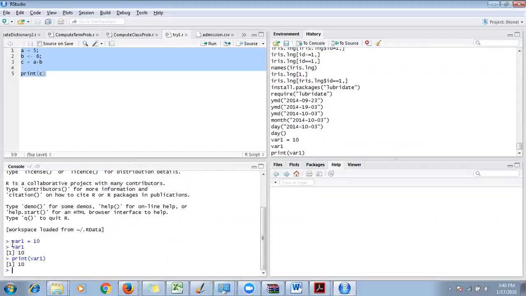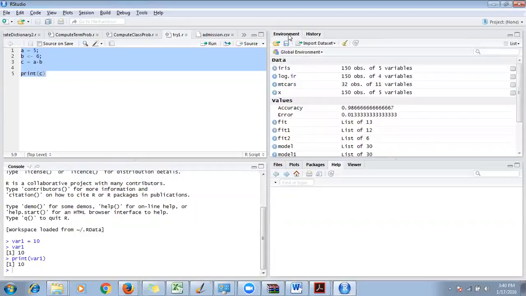So when I wrote three instructions, var1 equal to 10, var1, print(var1), all this came up in the history, the latest history. If you see here, the last three lines were the last three lines I executed on the console. And this is on the History tab of the second panel. What about Environment? Let's see what is there in the Environment.